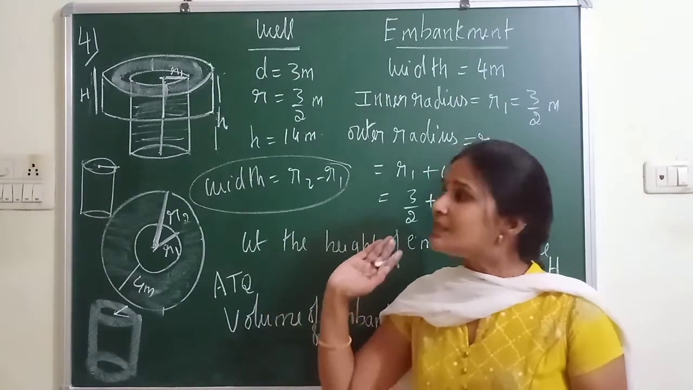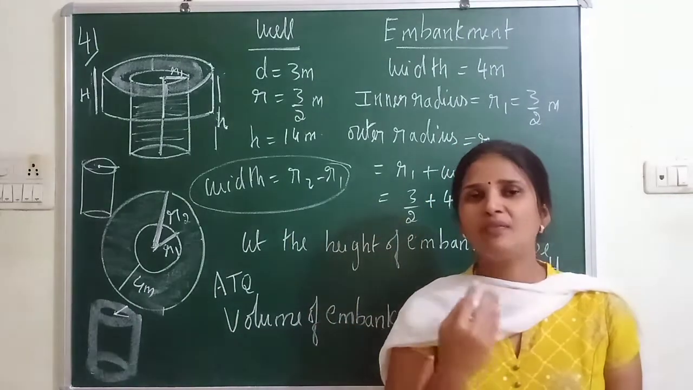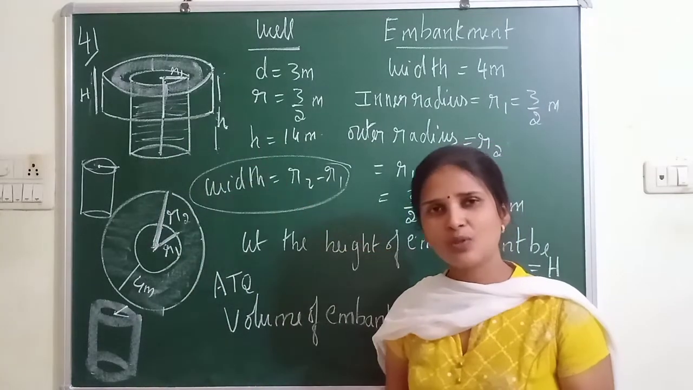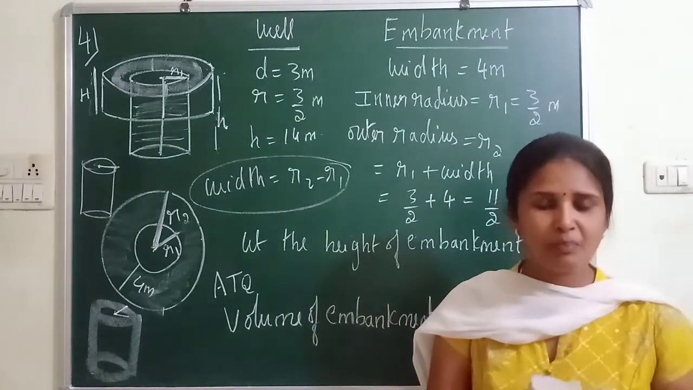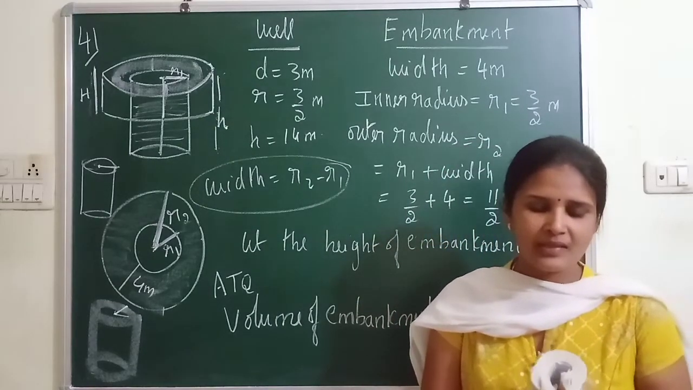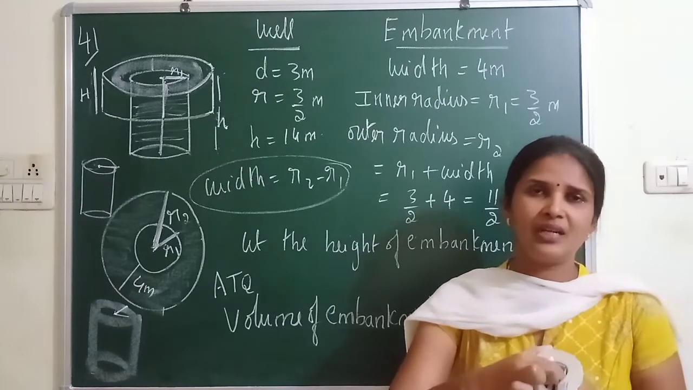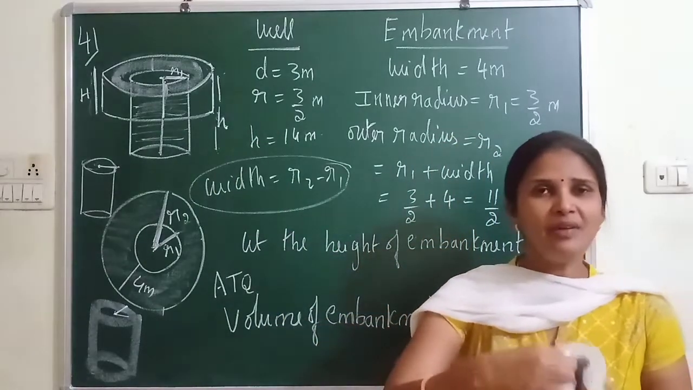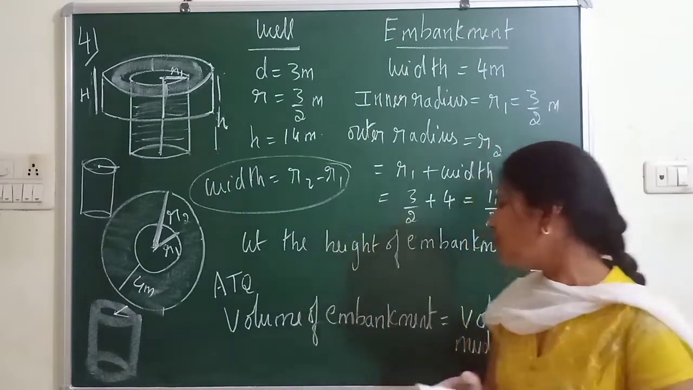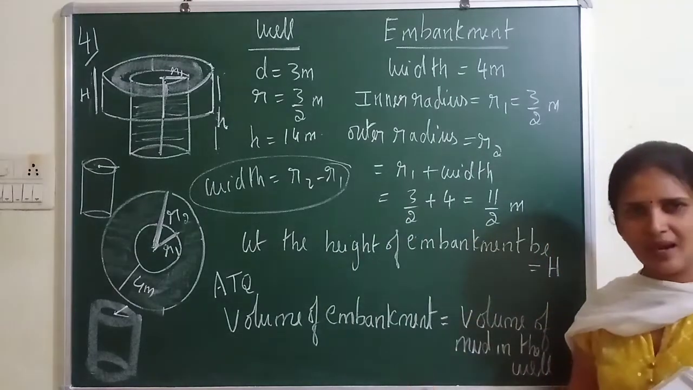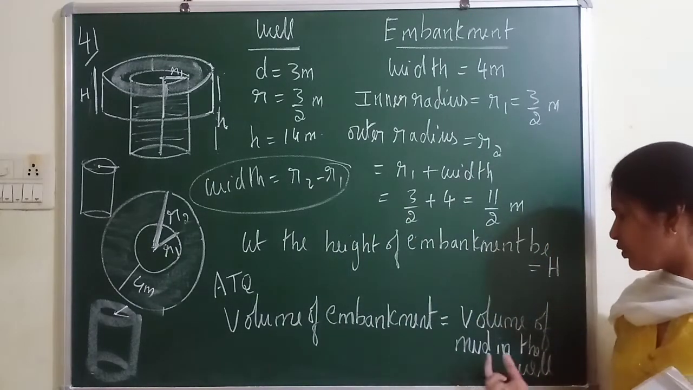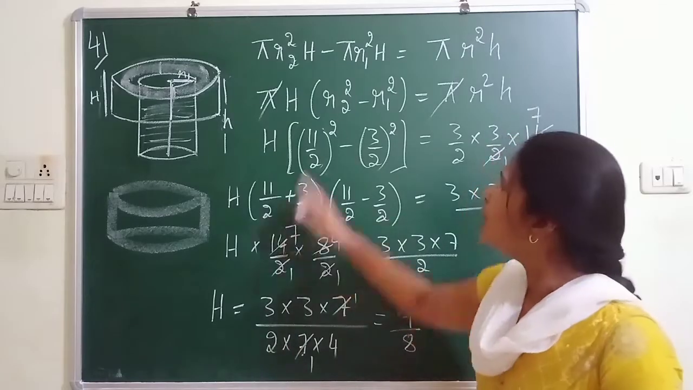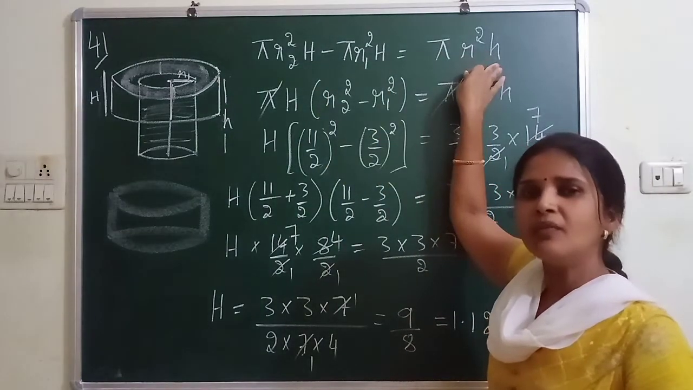But here a cylinder is made, one more cylinder is made around a well. So there is a little confusion. The well is also a cylinder and the embankment is also a cylinder, which has a pipe shape. You can imagine a pipe which has width. Inside it is hollow, hollow means it is the well there, and outside you have a width. So this is the embankment. Now we got one conclusion: the volume of embankment is equal to the volume of mud in the well, that is, the volume of the well.